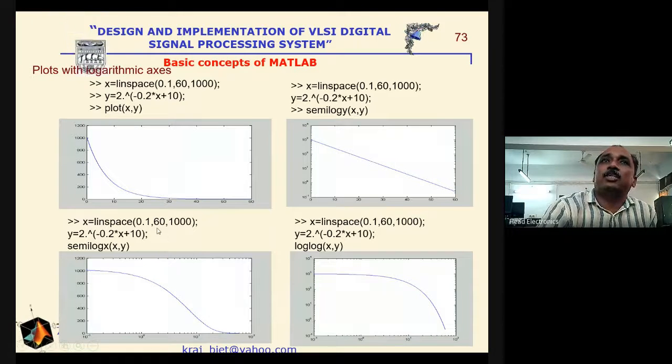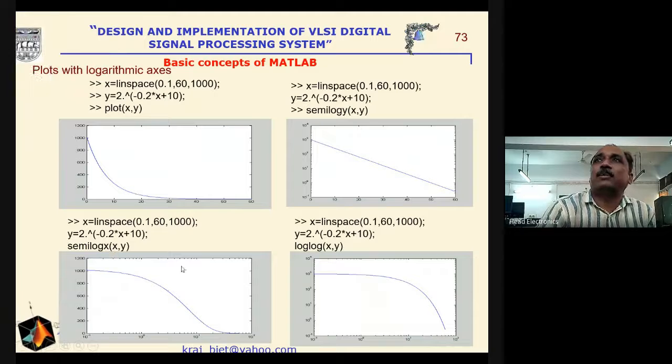And if we are interested in considering the x-axis as logarithmic, then we will write semilogx(x, y). And if we are interested in both axes, then we will write loglog(x, y) here.